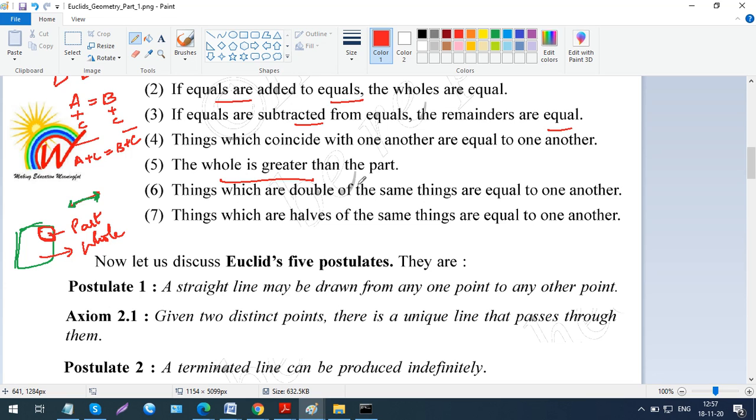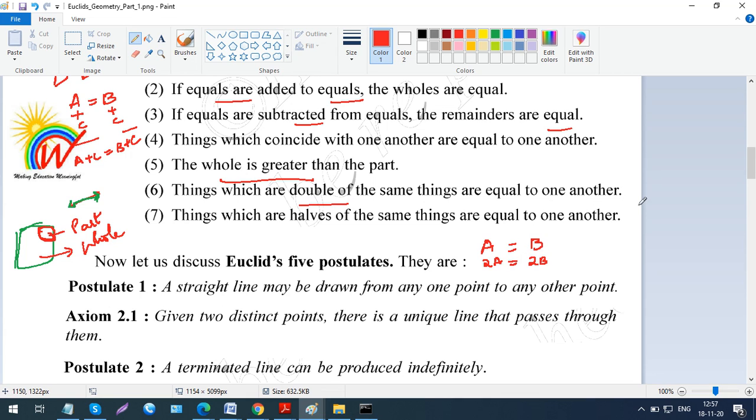Now the next one is, things which are double of the same things are equal to one another. If you have two things that are equal, A and B, and I'm doubling A, it becomes 2A, and I'm doubling B also, so 2B, so they're going to be equal to each other. That's what it says, things which are double of the same things are equal to one another.